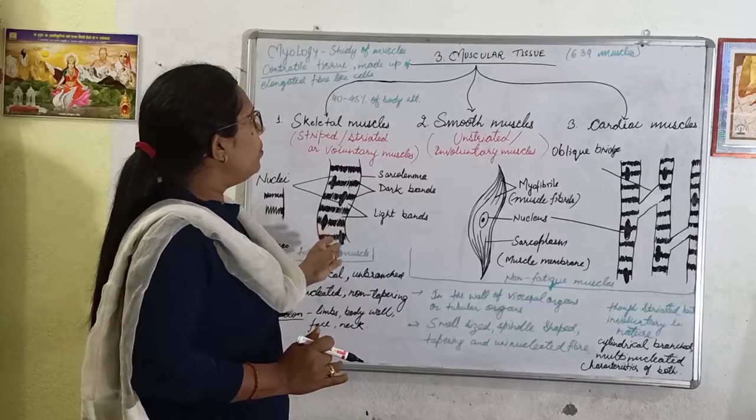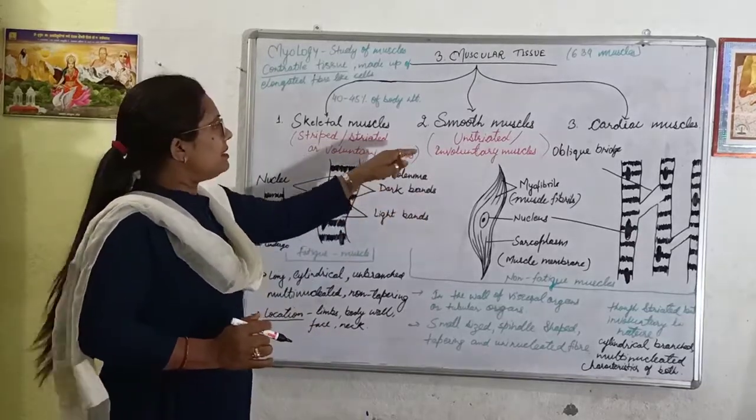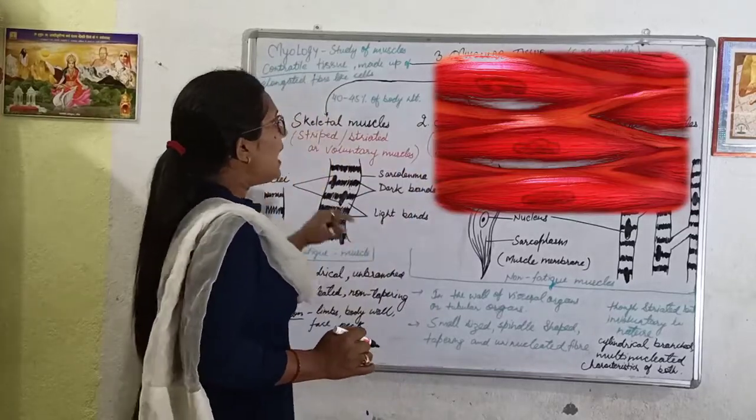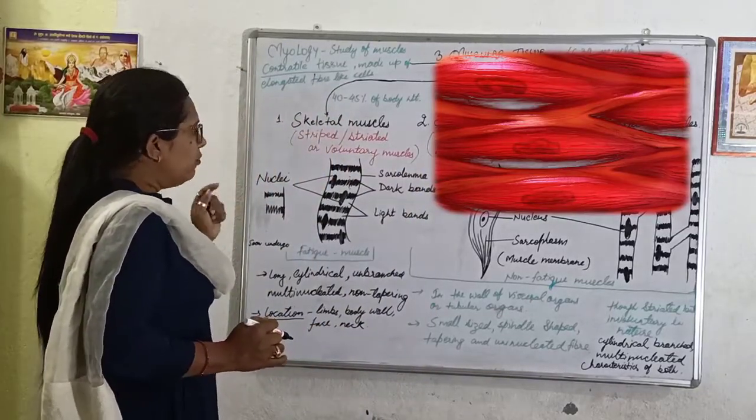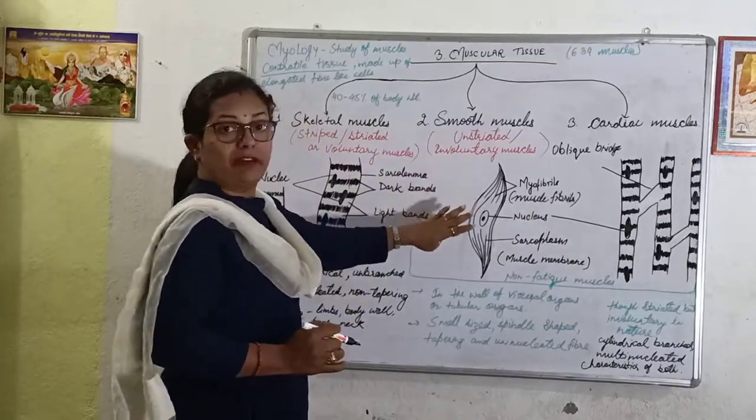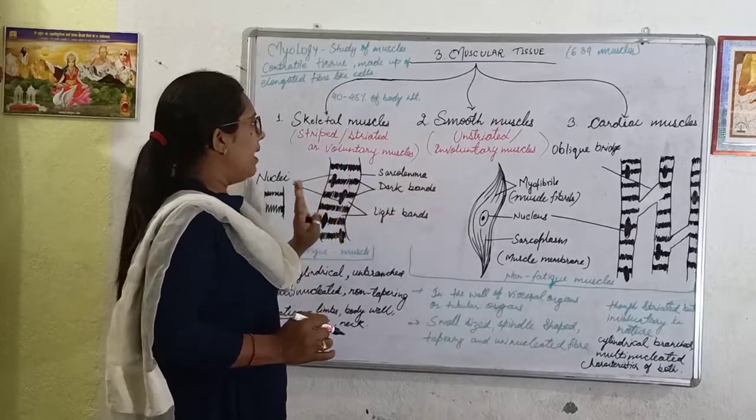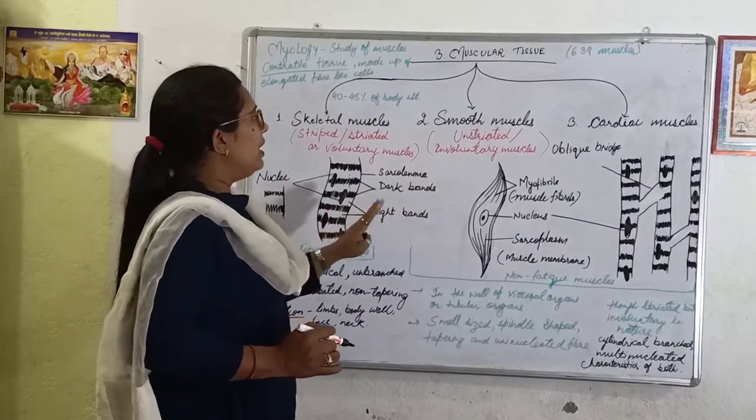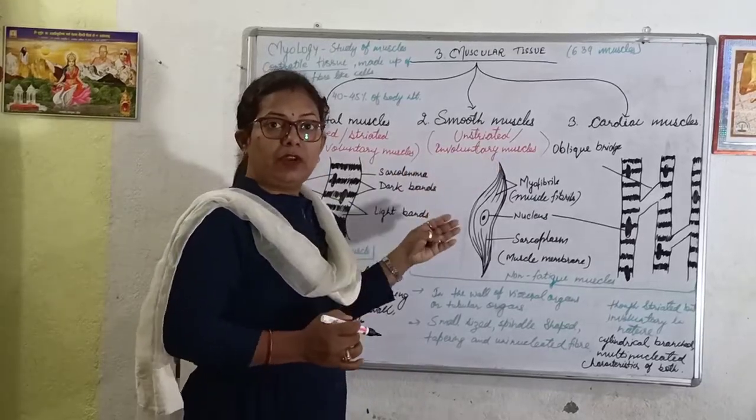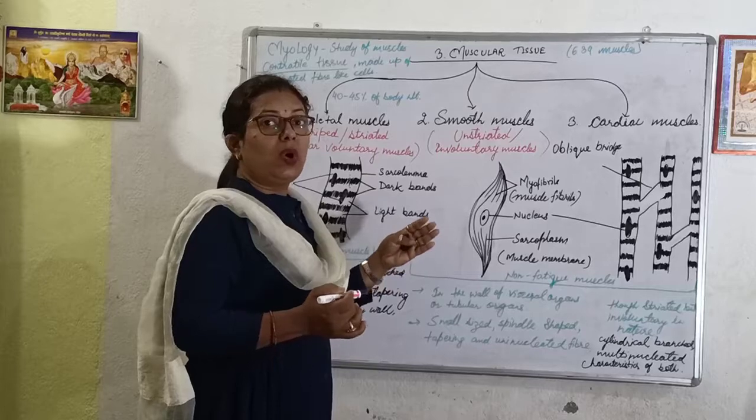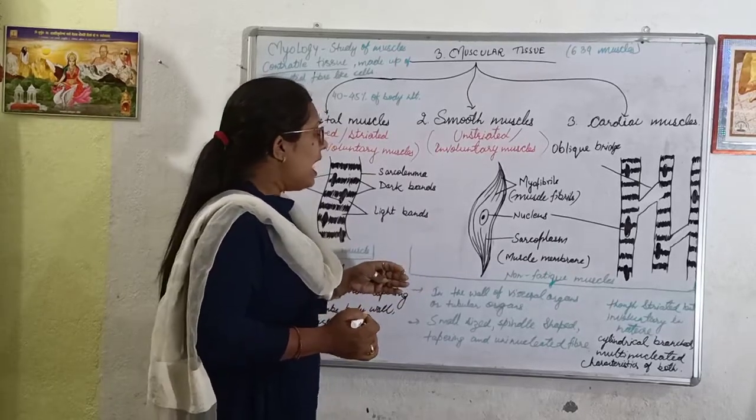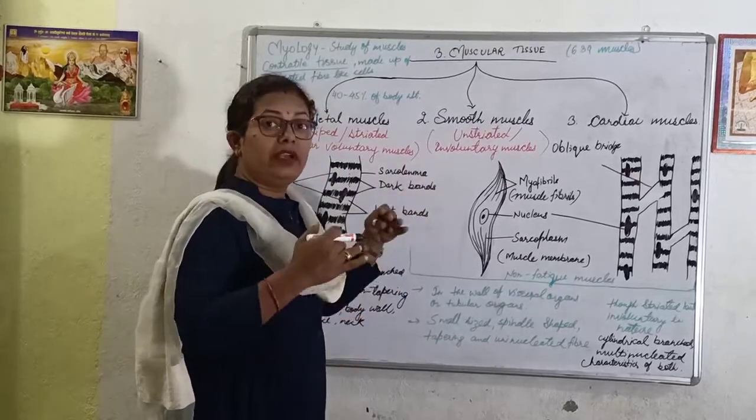Now we will talk about another type of muscle, that is smooth muscle. Smooth muscle is also known as unstriated muscles or involuntary muscles. Why is it known as unstriated? Because no stripes are found here. No light and dark bands are present here. So it is known as unstriated muscles. It is also known as involuntary muscles. Involuntary because these muscles are not under our control. We cannot control these kinds of muscles, and these muscles work continuously.